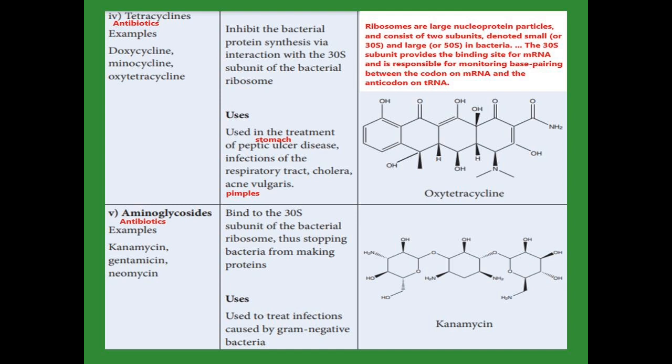Another one, aminoglycosides, are also antibiotics. Like tetracyclines, they also bind with the 30S subunit of the bacterial ribosome and prevent protein making, meaning synthesis of protein. Examples of aminoglycosides are kanamycin, gentamicin, neomycin. Uses: some diseases caused by gram-negative bacteria are treated with the help of aminoglycosides.